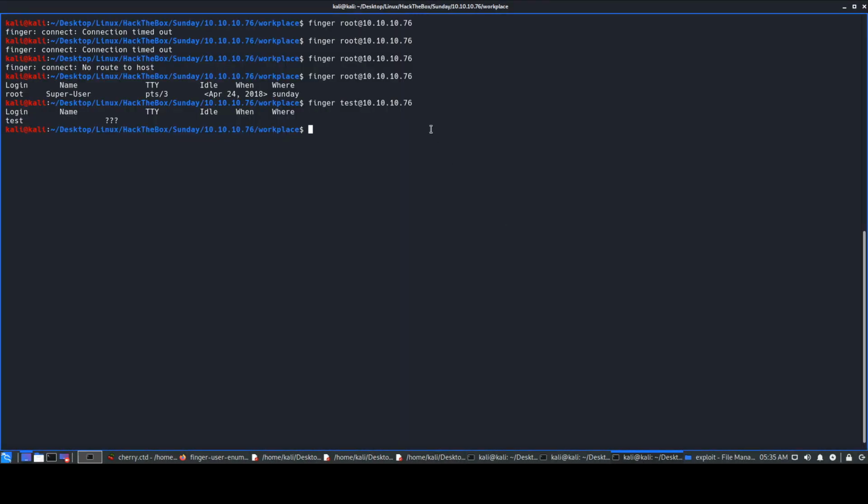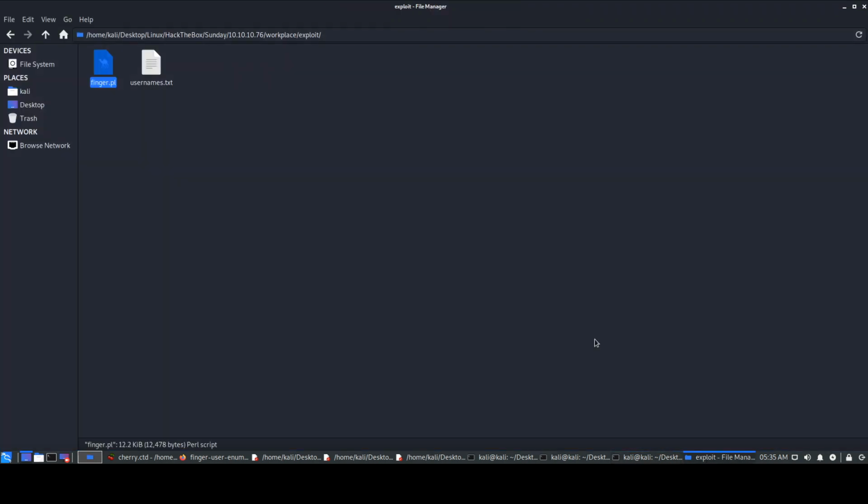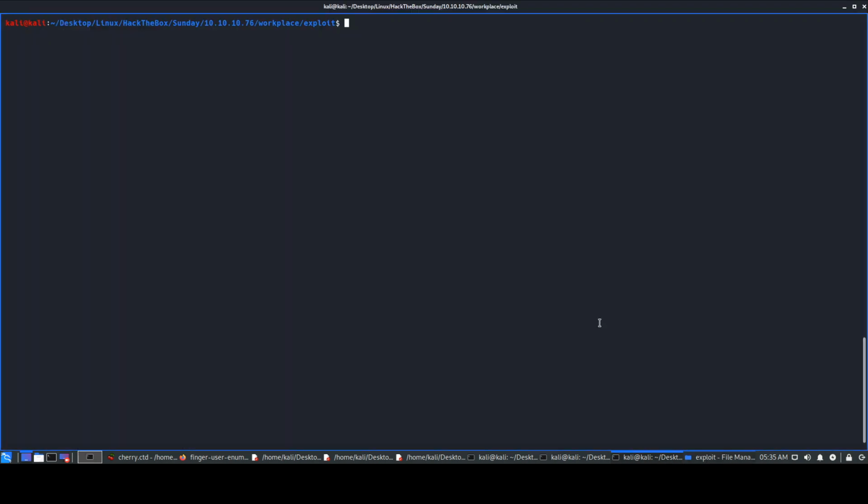Okay. So first thing, what I do is go to exploit because that file is present over there. So this particular file is a Perl file. So we'll be using perl and finger.pl. We'll just do that because obviously it will give us the usage, like how do we use this particular exploit or this enumeration script.